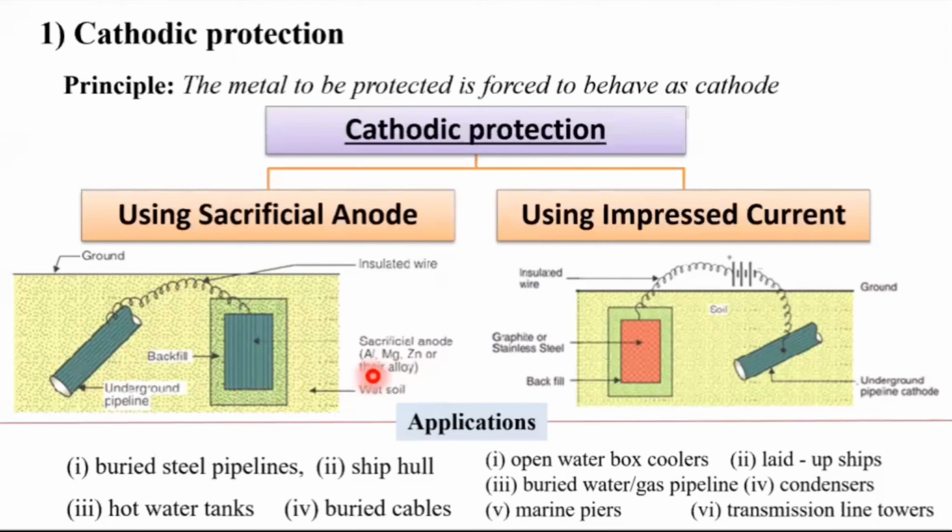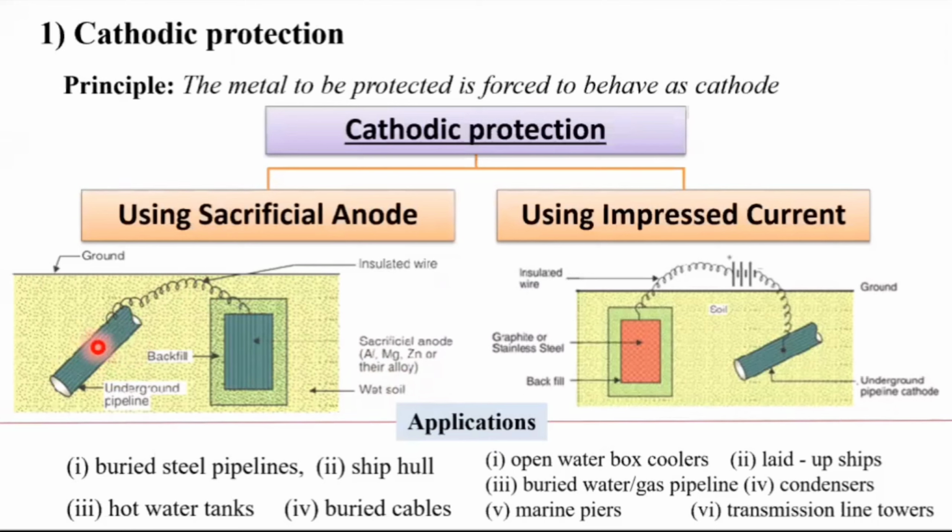Highly reacting metals like aluminum, magnesium, zinc, or their alloys, which are placed higher in the galvanic series, are connected here, so that these connected metals are more reactive for corrosion. They will act as anode, and this metal will act as cathode. In this way, the corrosion of this particular pipeline can be prevented.